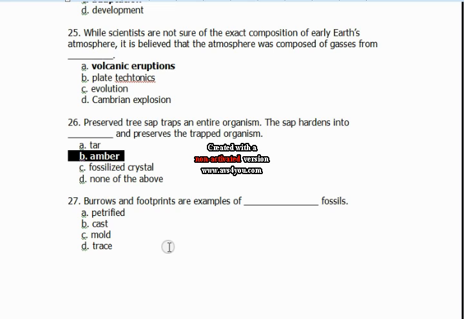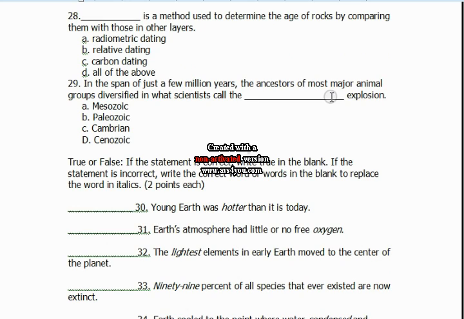That's amber. Burrows and footprints are examples of blank fossils. Trace fossils. Blank is a method used to determine the age of rocks by comparing them with those in other layers. Relative dating. In the span of just a few million years, the ancestors of most major animal groups diversified in what scientists called the blank explosion. That's the Cambrian.